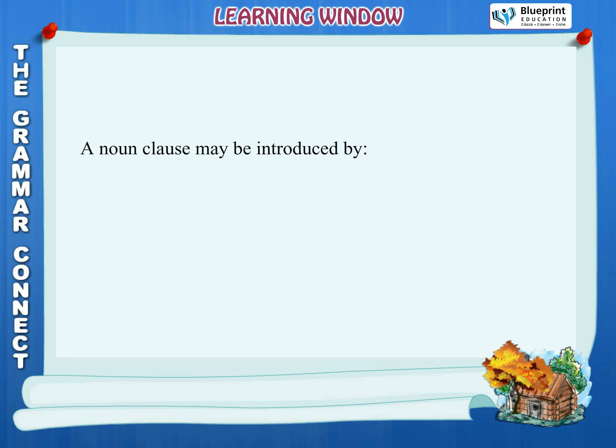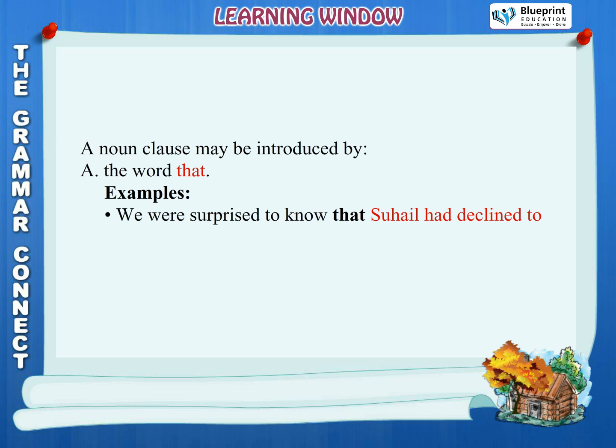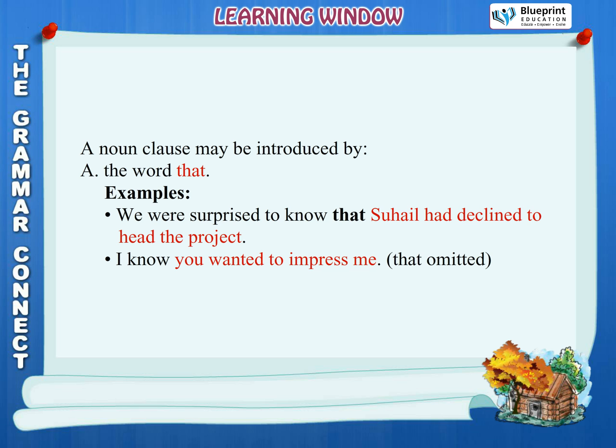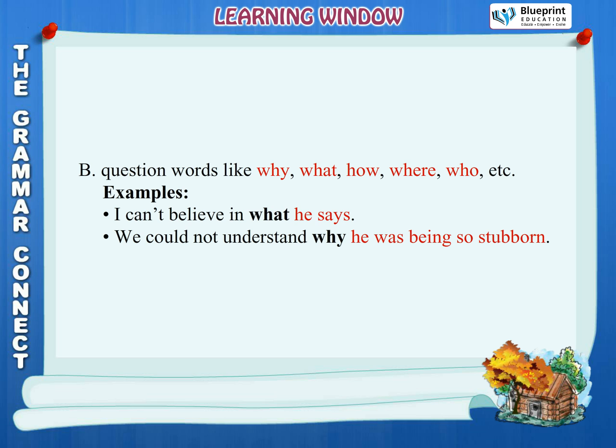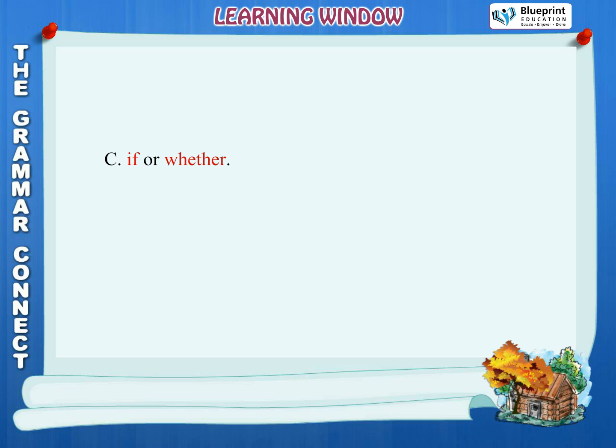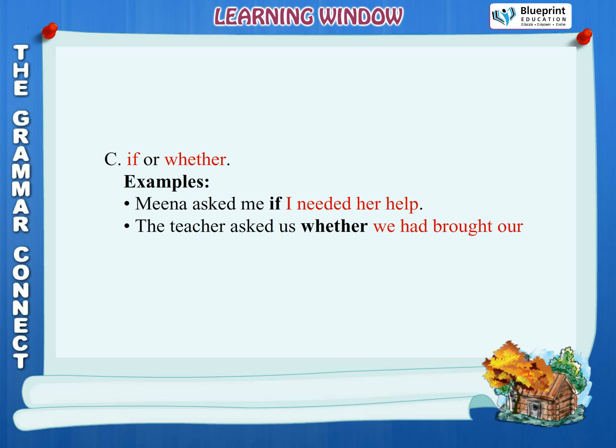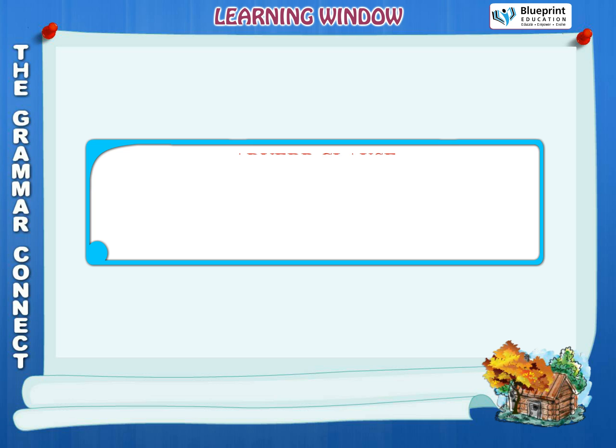A noun clause may be introduced by A. The word that. Examples. We were surprised to know that Suhail had declined to head the project. I know you wanted to impress me. That omitted. B. Question words like why, what, how, where, who, etc. Examples. I can't believe in what he says. We could not understand why he was being so stubborn. C. If or whether. Examples. Meena asked me if I needed her help. The teacher asked us whether we had brought our drawing pencils.